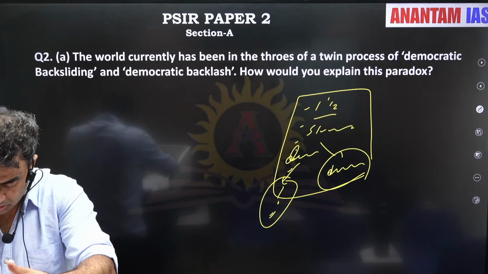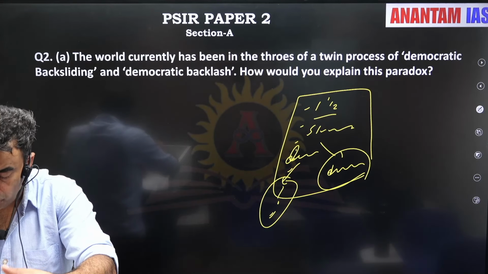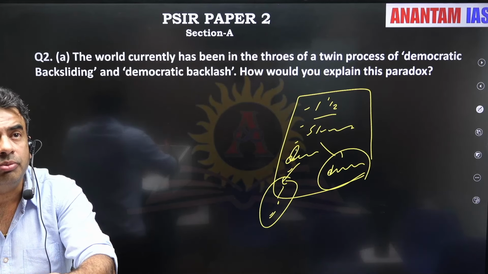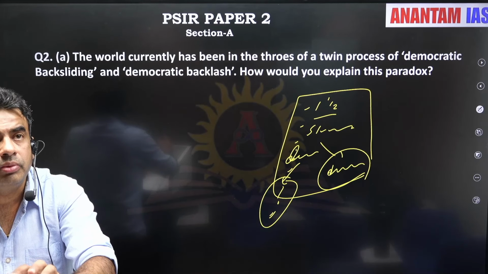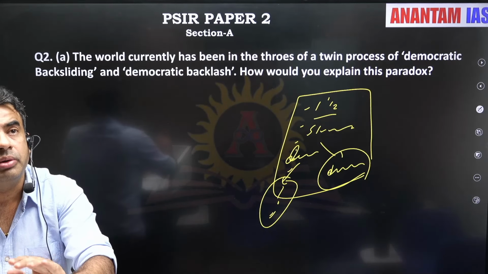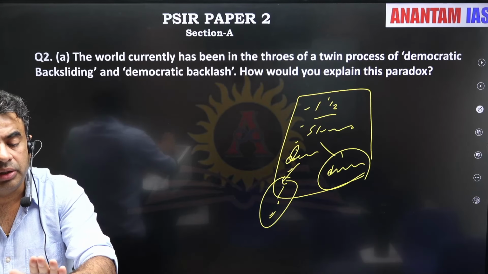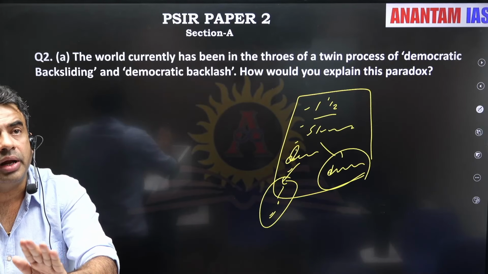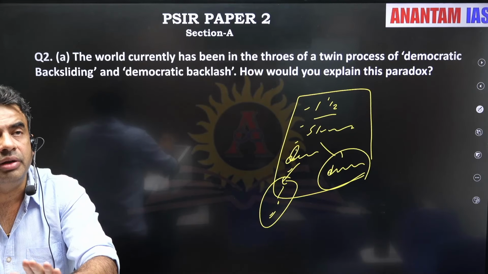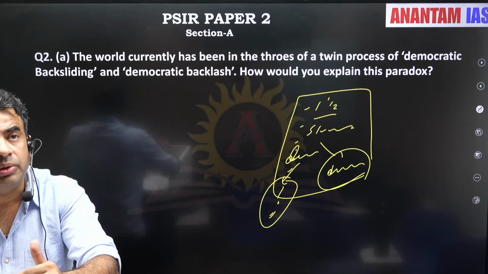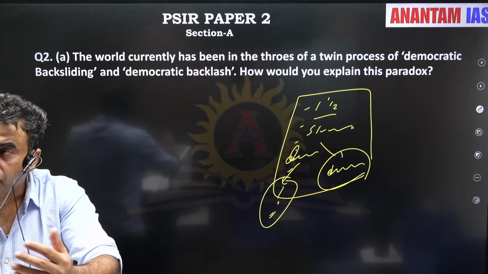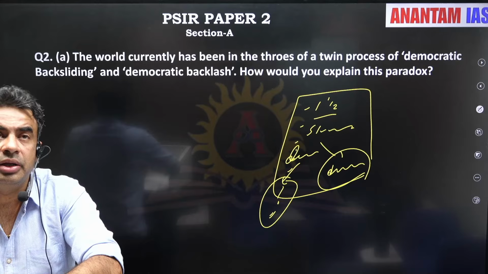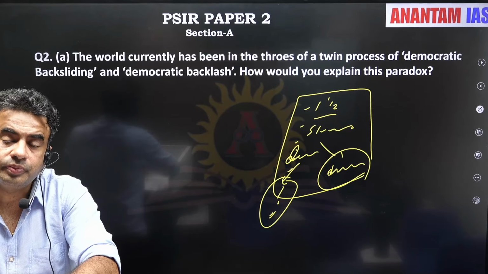So backlash is evident in the form of protest and civil rights movements, and you can quote some examples. Then you can start with how Fukuyama declared that liberal democracy has won the war of ideologies. In the end, you can give the reference of Hannah Arendt. So this is what you need to write in this particular answer.